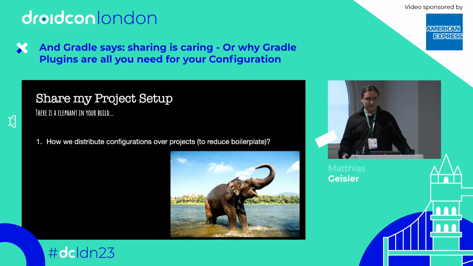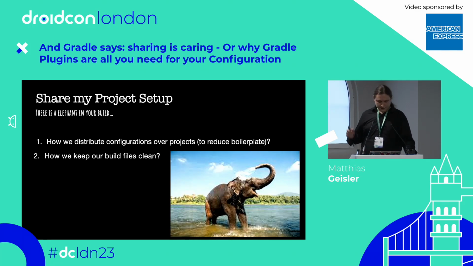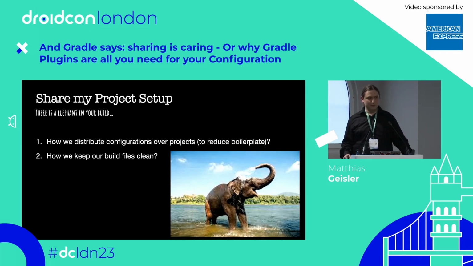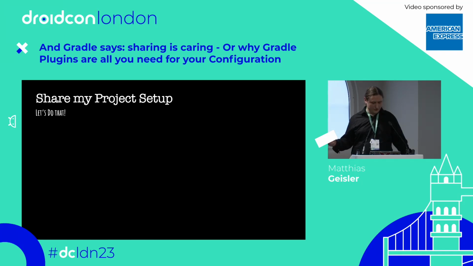We can ship our setup, and that's super easy as well. What we want to do is distribute configuration over projects, simply for the sake of reducing boilerplate. We also want to keep our build files clean and small, because smaller build files mean we don't have to scroll and don't understand what's actually happening there anymore. And maybe there are some side effects coming from the root project and you don't know what's there, and that's the worst. You just want a small build file which is self-contained. And sure, we want to reduce the effort to a bare minimum.